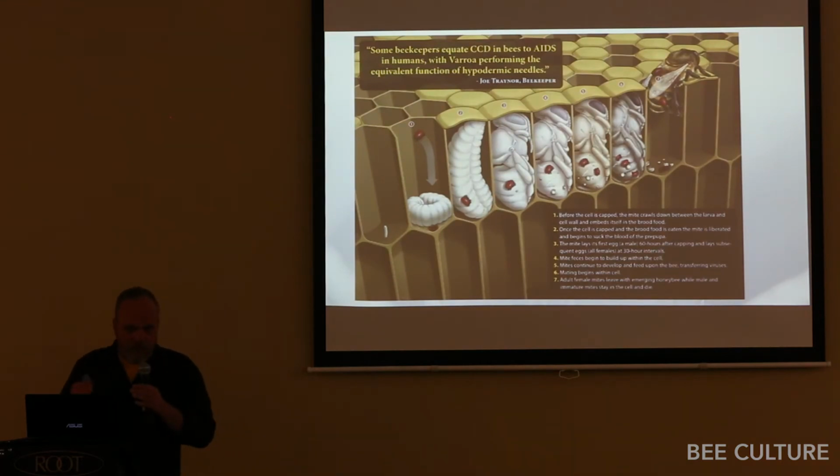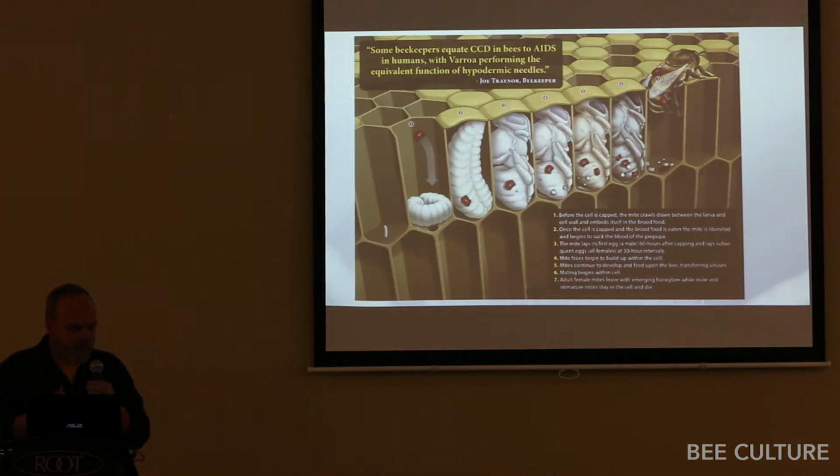So let's now delve into the biology of the Varroa mite and how it feeds. We have the mites, and they live on the adult bees. That's the phoretic stage. When the bees are feeding the larva, the mites come in and take a smell. If the smell is right, they'll jump off and bury underneath that larva and live in that brood food until it gets capped. And then that mite crawls up and she starts to lay eggs.